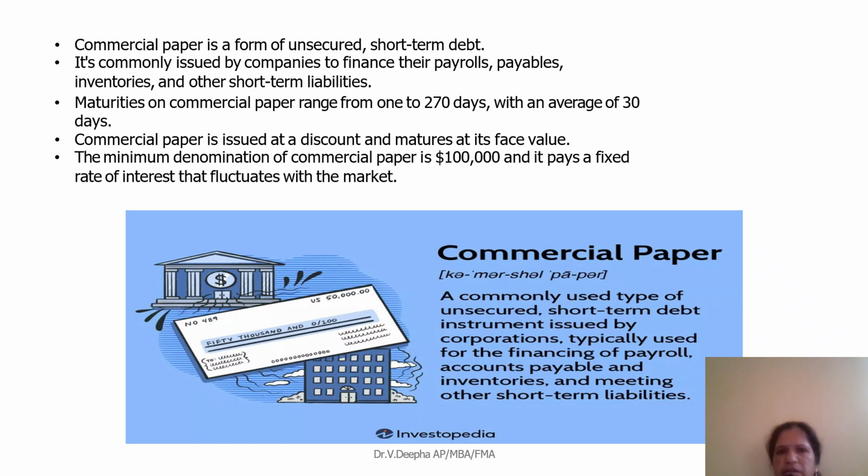It is commonly used by companies to finance their payrolls and payables. Maturity ranges up to 270 days, with an average of 30 days, 1 month. Commercial paper is issued at a discount and measured in face value. The minimum amount of commercial paper is 1 lakh, and it pays a fixed rate of interest that fluctuates with the market. Thank you.